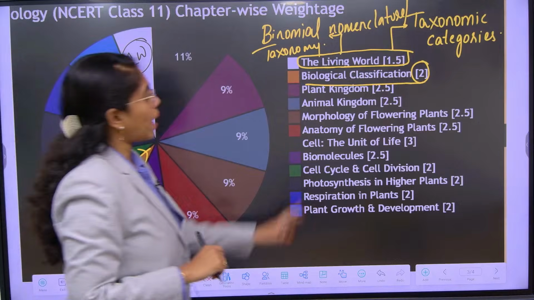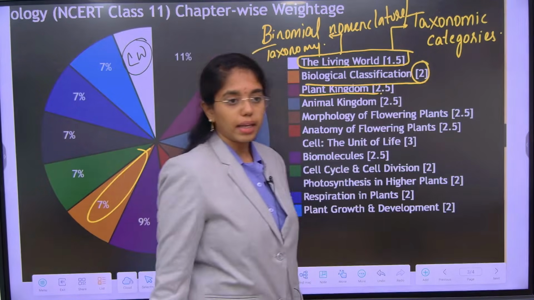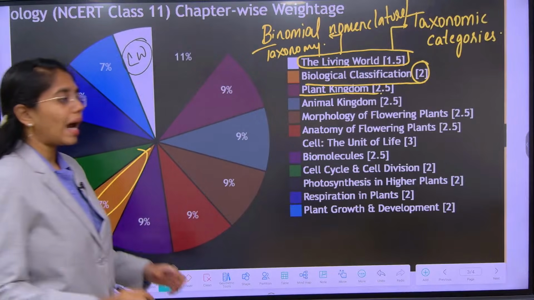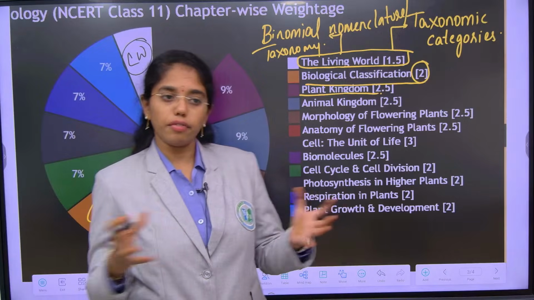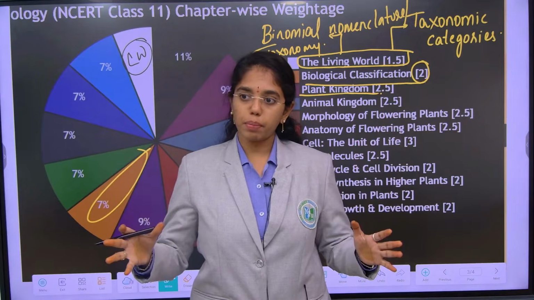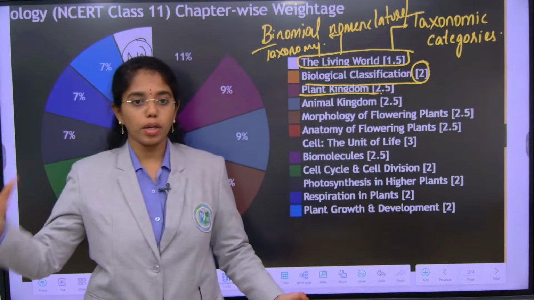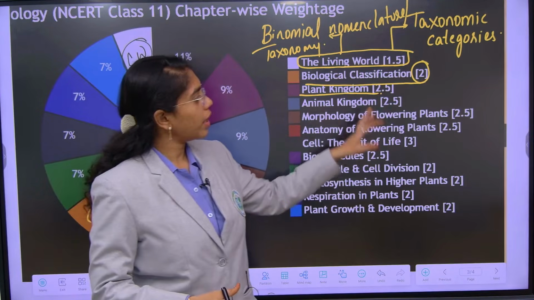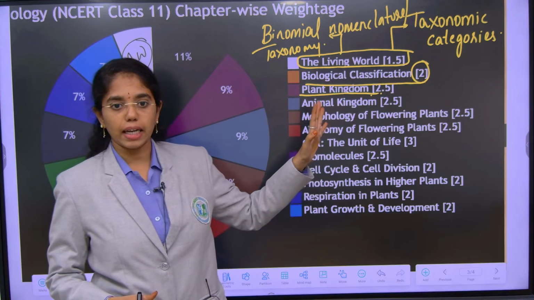And then is the chapter plant kingdom. Plant kingdom also, you will be getting around 2 to 3 questions. If we take all the 10 old papers from 2017 to 2026, every year you can see 2 questions or maximum 3 questions from plant kingdom.